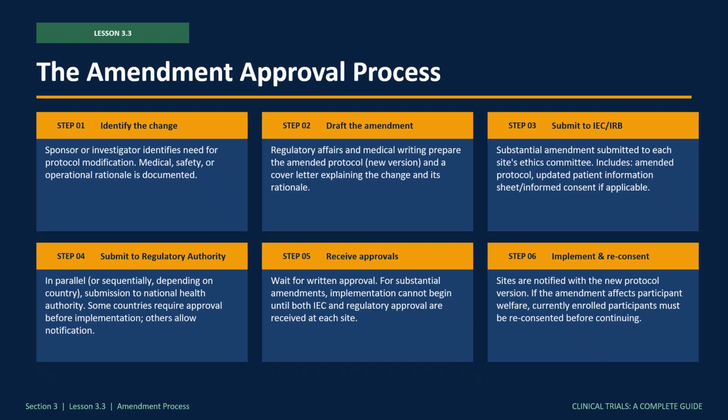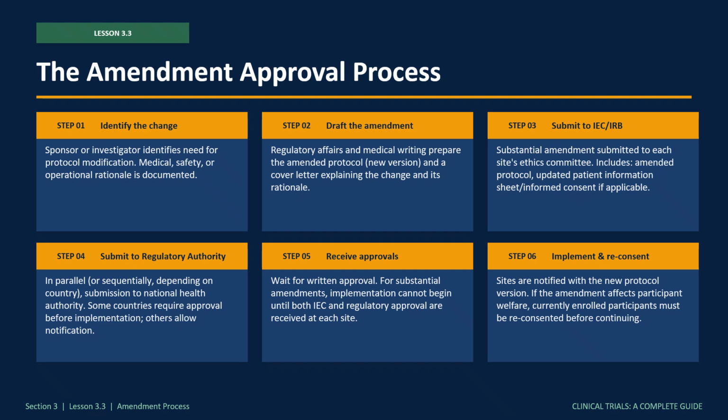So how does a substantial amendment actually get approved? There are 6 steps. Step 1, identify the change. The need for a protocol modification is recognized by the sponsor's medical team, a safety committee, a regulatory body, or the trial's investigators. The rationale is documented in writing. Step 2, draft the amendment. Regulatory affairs and medical writing prepare the amended protocol, now with a new version number and date, along with a cover letter explaining exactly what changed and why.